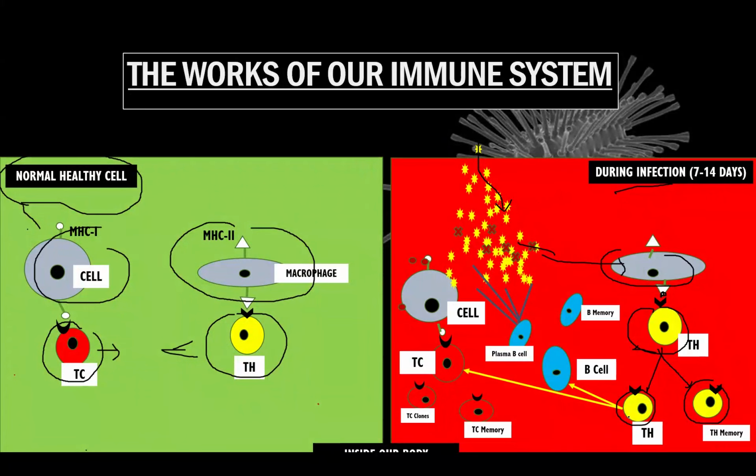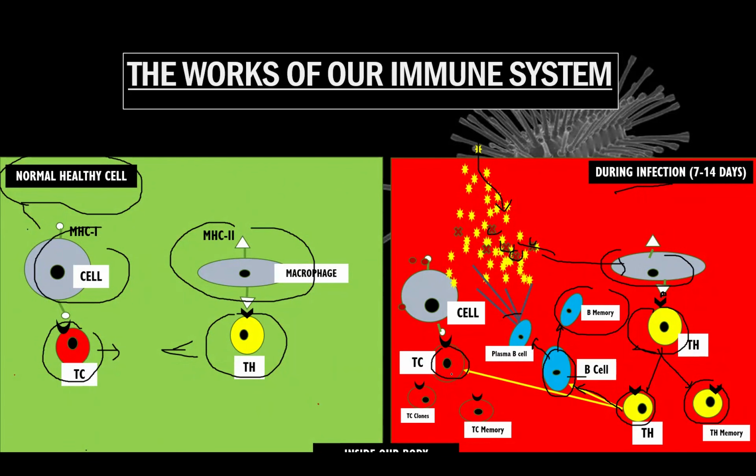The activated T helper will also produce interleukin, cytokine, released into the B cell, and also released into the TC. When the B cell receives this chemical, the interleukin or cytokine, it will activate into the B memory cell and the plasma B cell. The plasma B cell then produces these antibodies.